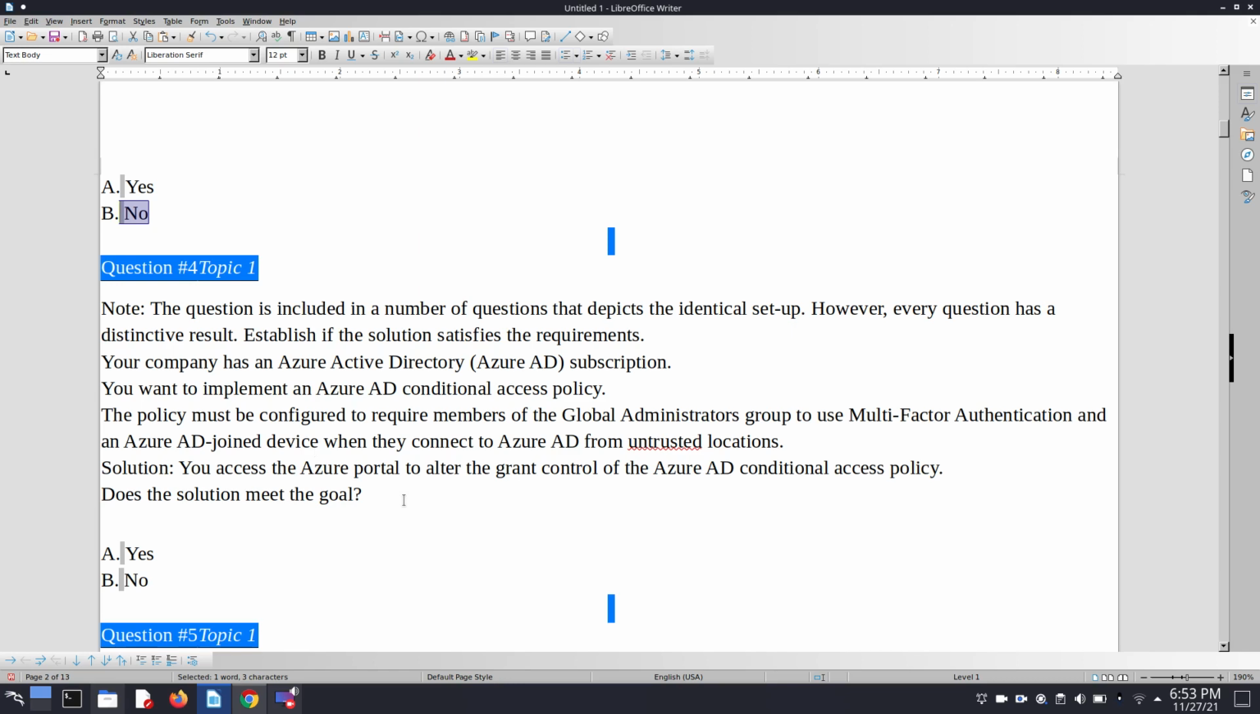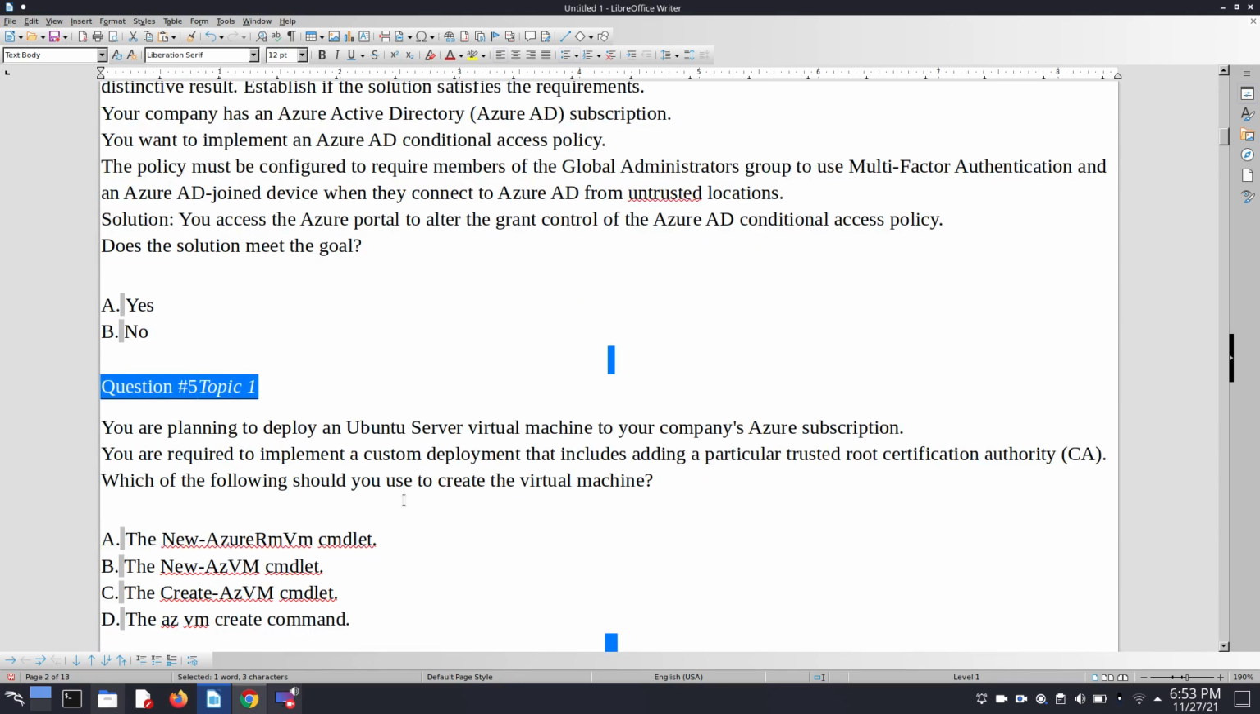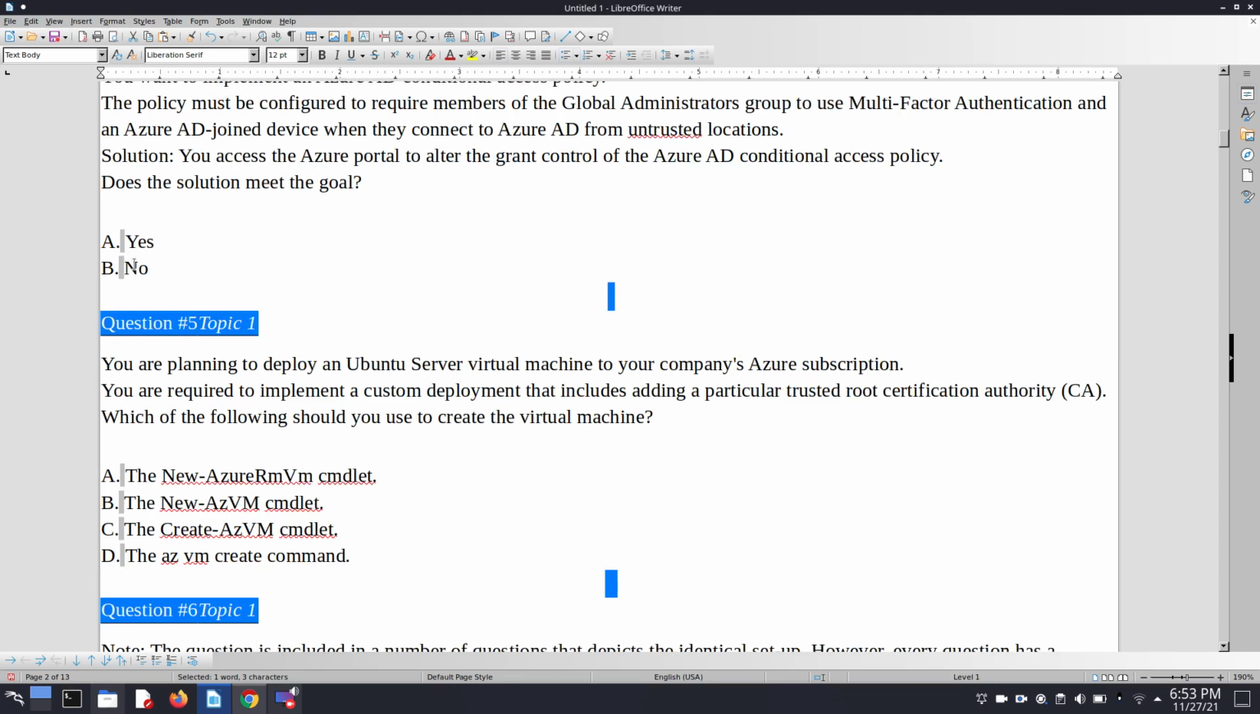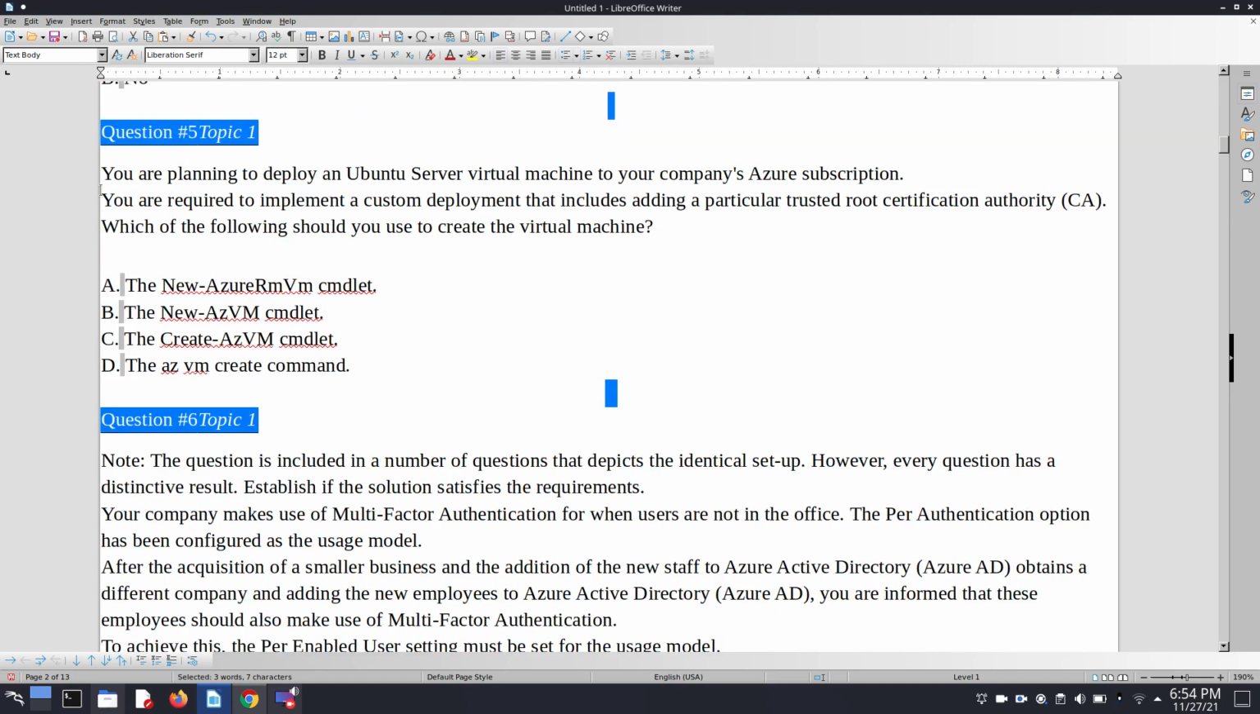Okay, so move on to question number 5. Here option A is correct, so we choose yes. Basically question number 5: you are planning to deploy an Ubuntu server virtual machine to your company's Azure subscription. You are required to implement a custom deployment that includes adding a particular trusted root CA. Which of the following should you use to create the VM?